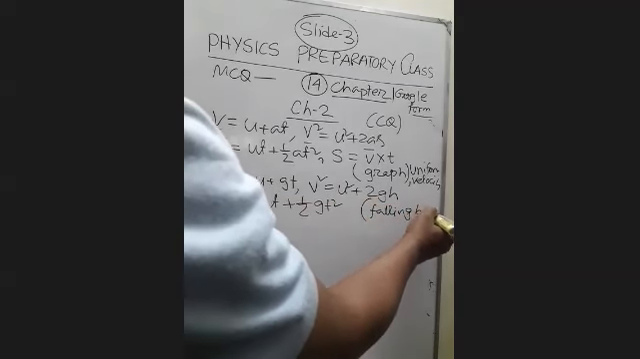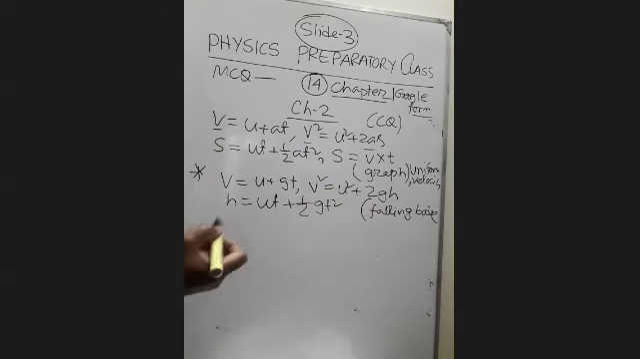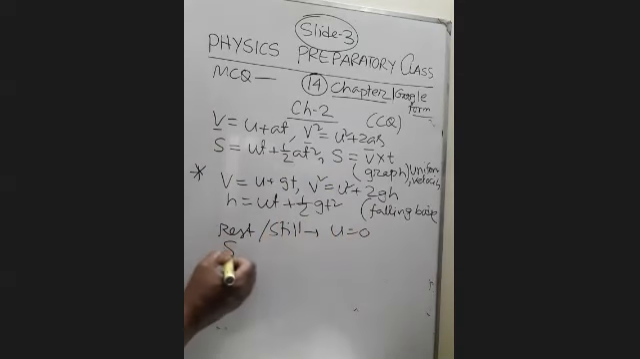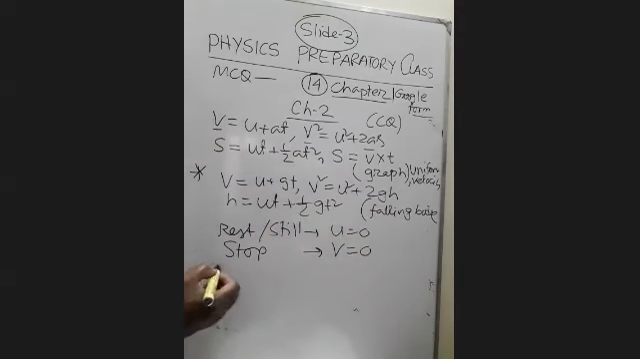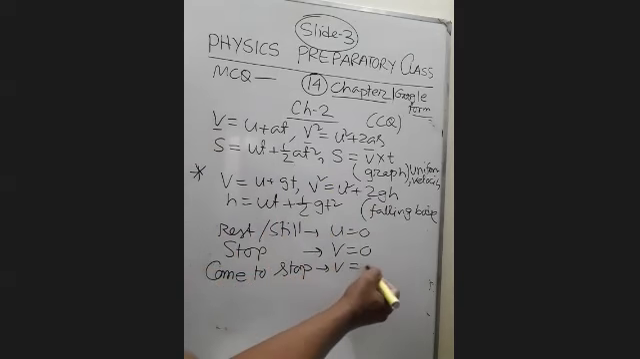And this formula is most important for another chapter, chapter 4. So this chapter is also important. If we finish here for the time, we go for the second class. So with this formula, there is some information: when they say rest or still, then U equal to 0; when they say stop, then V equal to 0; or come to stop, then also V equal to 0.